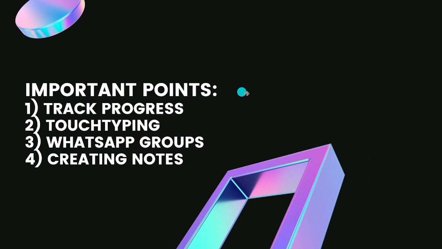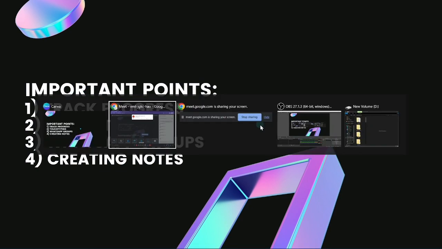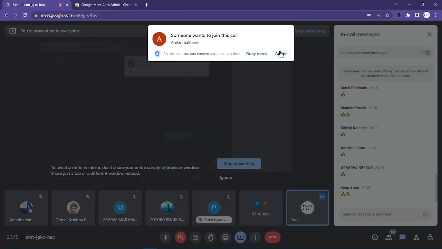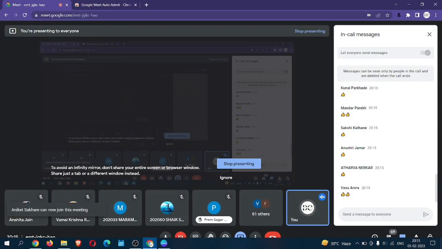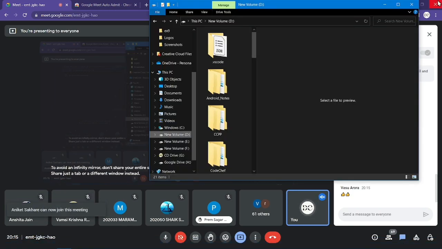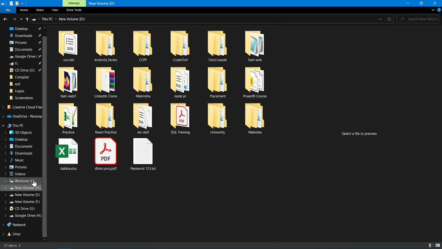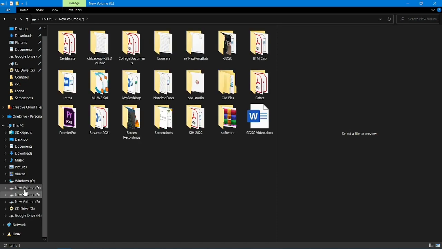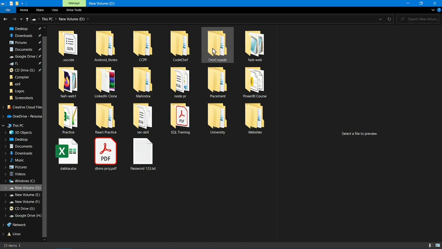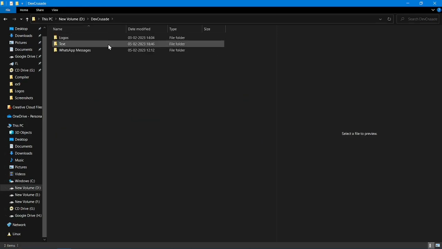Now there were a couple of important points which I want to discuss. First one is track progress. As you guys know, this is a program which is absolutely free, so I want you guys to be active in this program. And how am I going to track your progress? I will tell you that in just a minute. First, of course, I'm going to share weekly Google Forms with you guys.